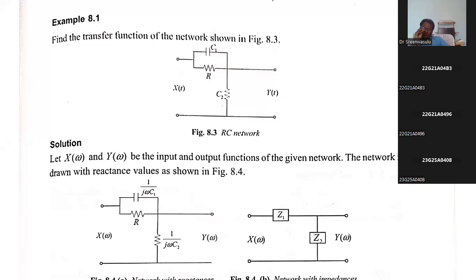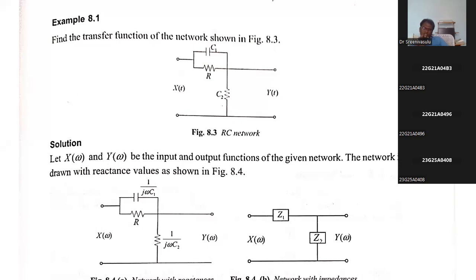That is the importance. The units of capacitance and inductance are farads and henries, so for converting these units into ohms, we convert the given network into the Laplace or Fourier transform.